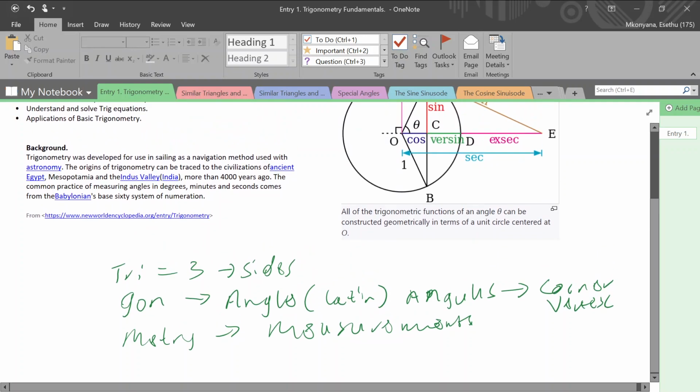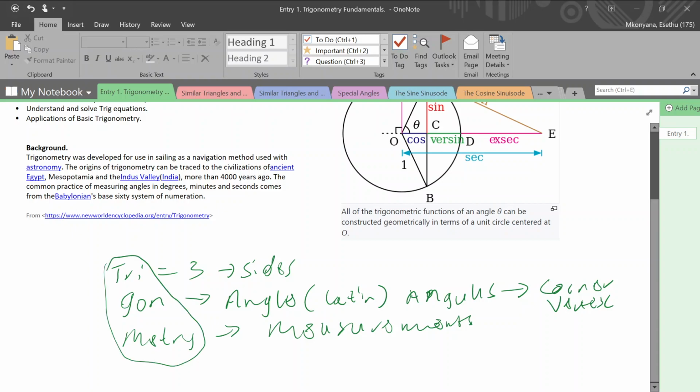So with all this being said, what we are doing is using triangles and angles to make measurements. Triangles plus angles gives us measurements. That's all we are doing with trigonometry. That's the basic of trigonometry, but then we'll see as we develop it.